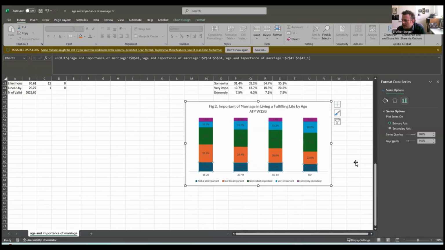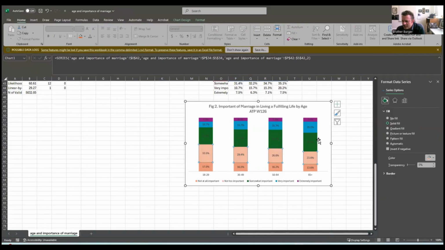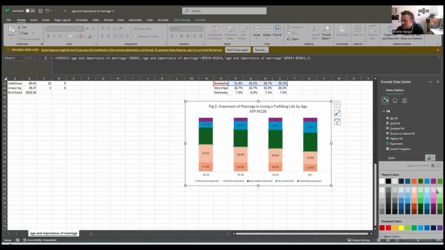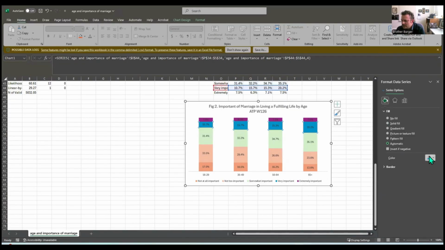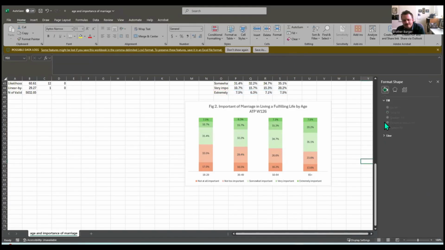I like that. Just as before, let's play around with the fill. So I'm going to make it reddish. It's very red. Not too important here. That's almost too red. That's right. Let's start there. And then here. And then the somewhat important, we'll switch to that light green. Then here, in here.